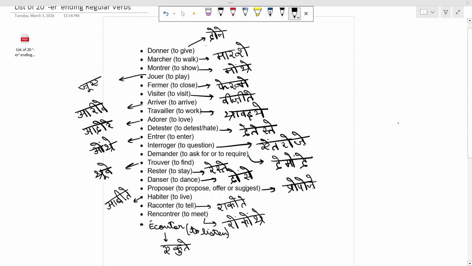I hope I have been able to make you understand this particular topic of conjugation of the er ending verbs in present tense in affirmation. Those verbs which follow these 5 steps are called regular verbs. We will be discussing irregular verbs in some other video.